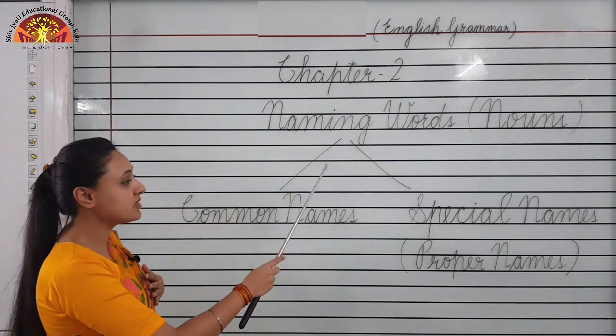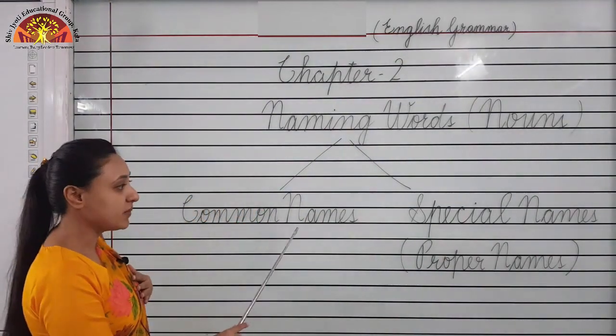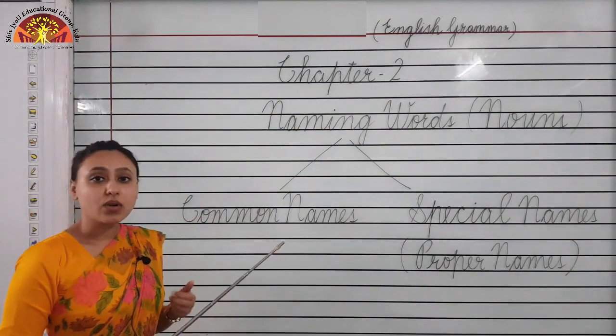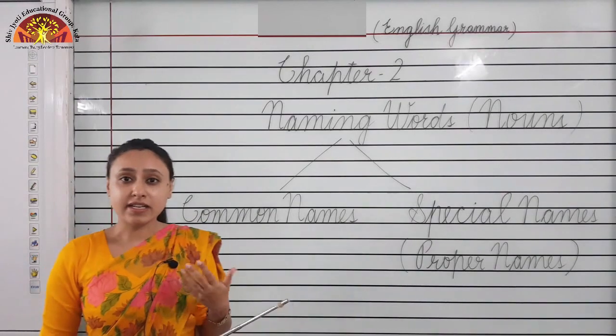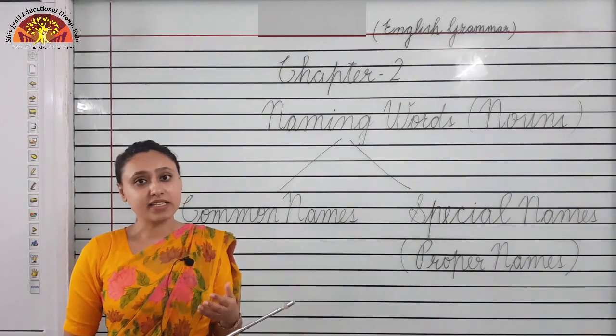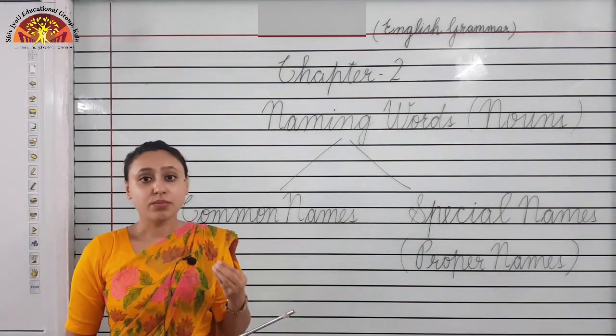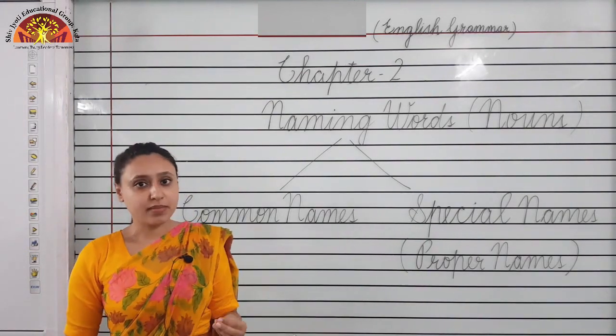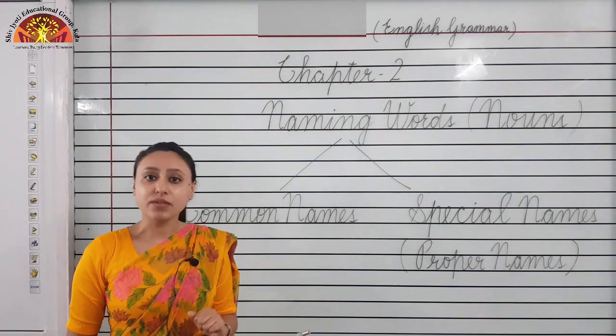Okay, naming words are of two types, common names and special names. First, we will learn common names. Common names tell us names of person, places and thing in general like boy, girl, teacher, book, table, city. These all are common names.